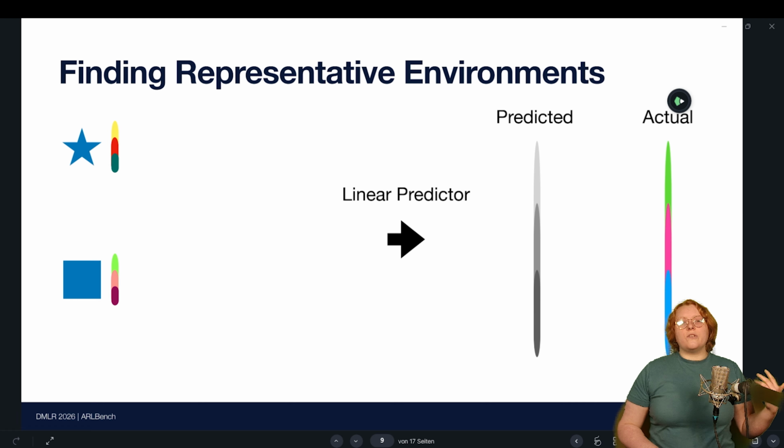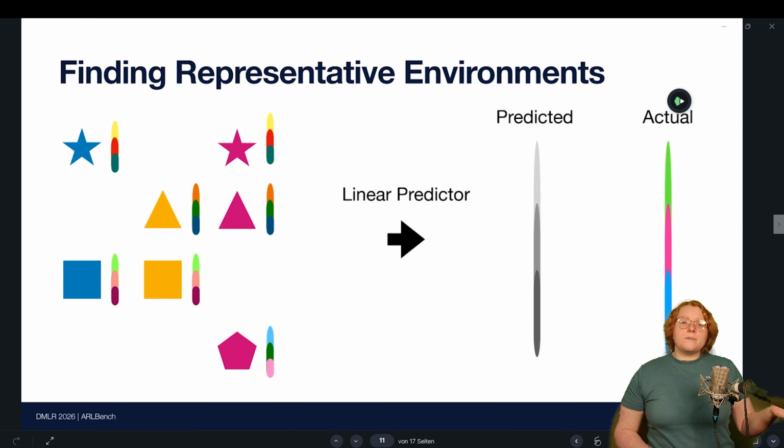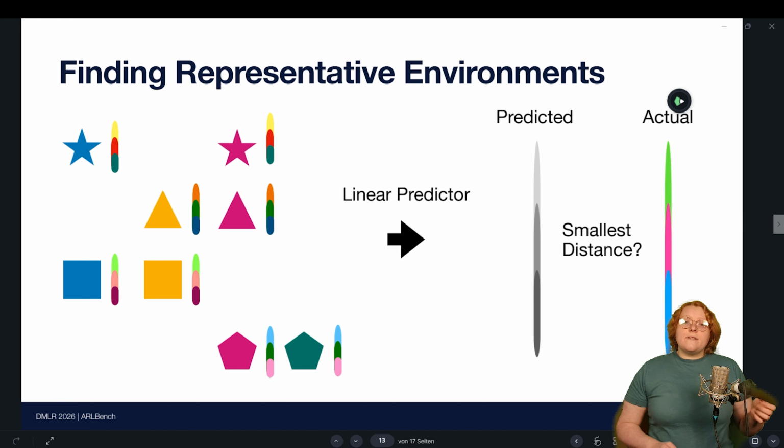And now we do this for different kinds of subsets. We could, for example, choose a subset with different environments, we could choose a larger subset, or even a very small one. And then the goal is to find the subset that gives us the smallest distance between predicted and actual landscape. So, a subset which gives us performance that is directly related to this whole space of 21 environments.